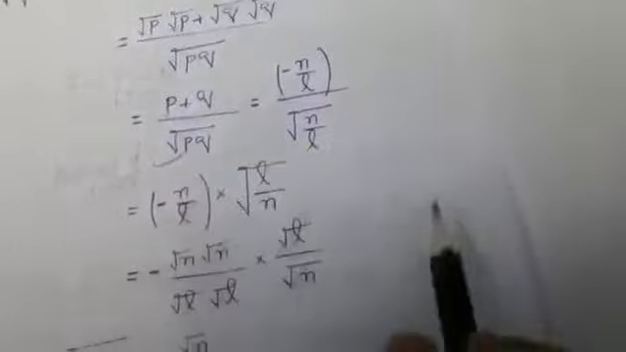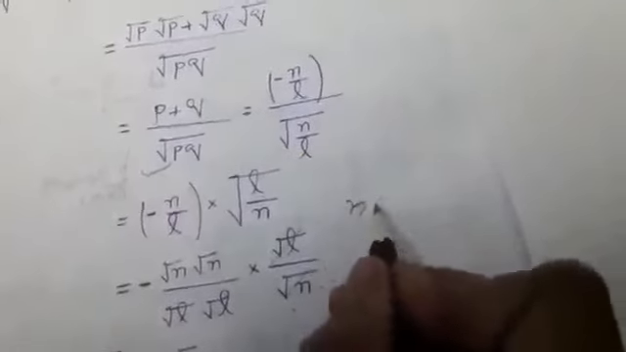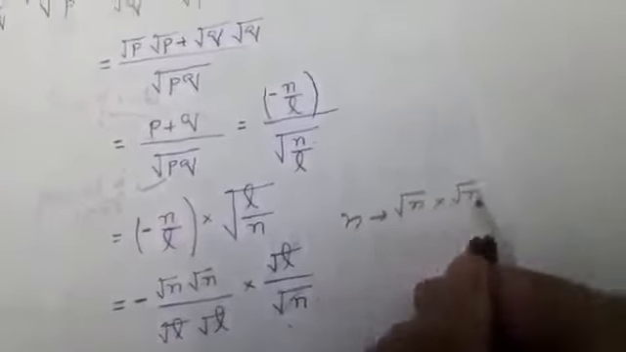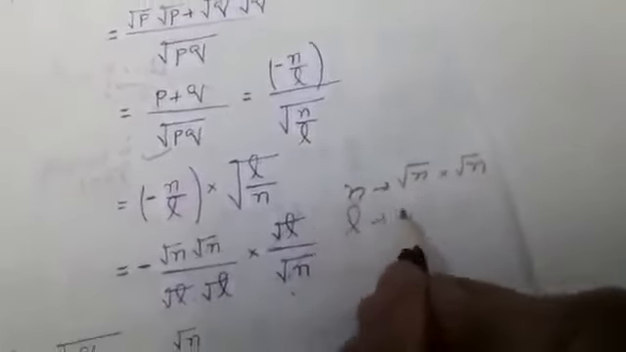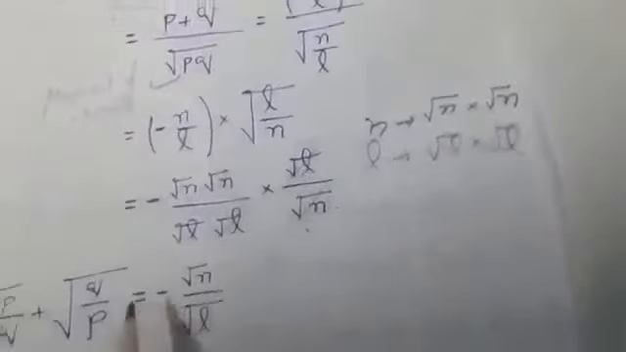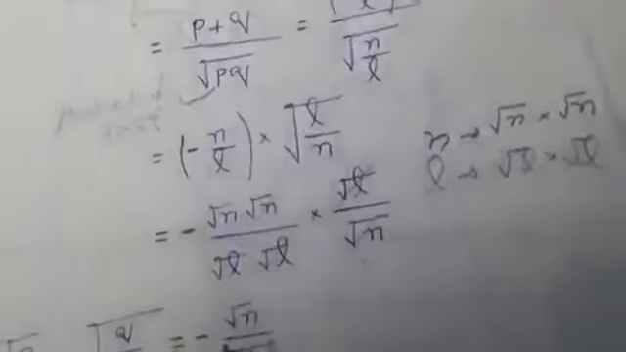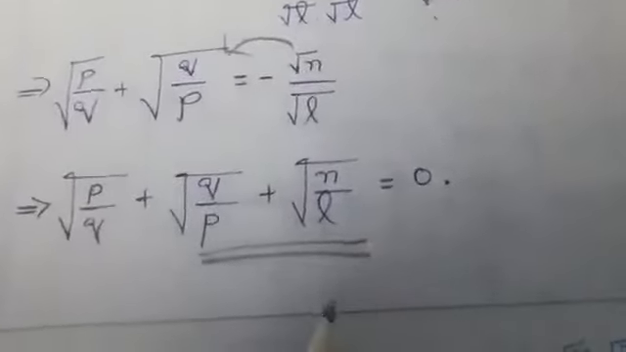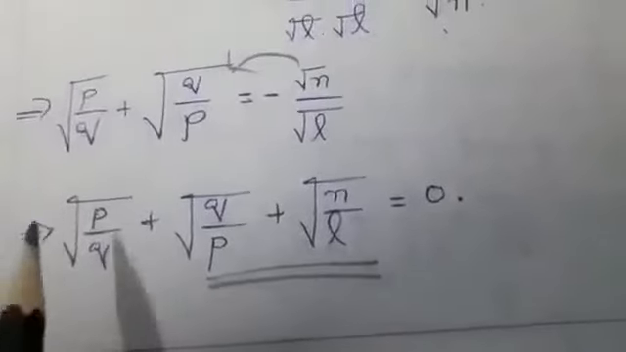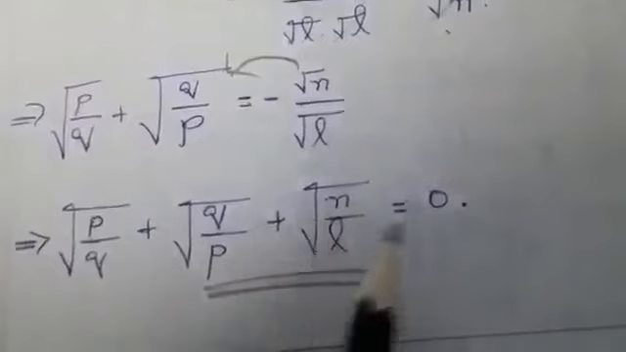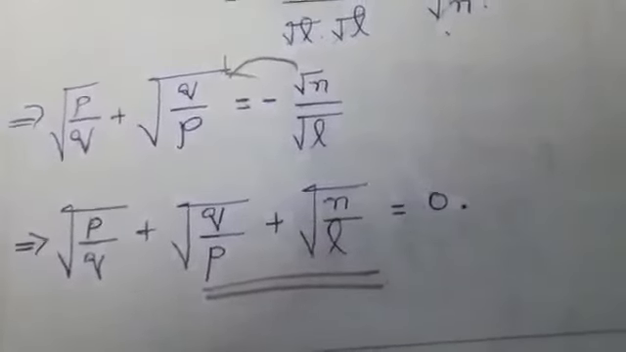Now, in place of n, I can write this n as root n into root n. Similarly, L, I can write as root L into root L. Calculate the term. Finally, I'll get the answer as root n divided by root L. Bring the term to your left hand side. The final answer required in your question is root of p by q plus root of q by p plus root of n by L equal to 0.